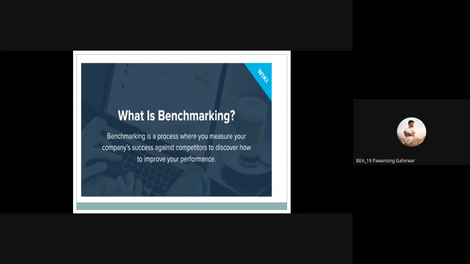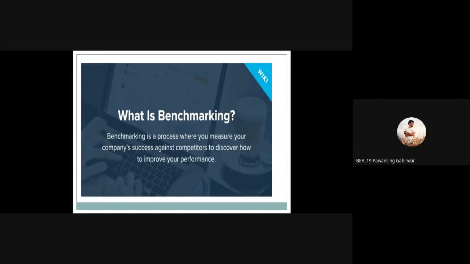Now, benchmarking may be internal or external. Suppose we compare one department to another department, for example the quality control department to the manufacturing department to the HR department. Internal comparison is internal benchmarking. And whenever you compare our industry to another industry, this is external benchmarking.